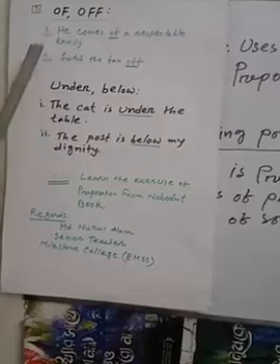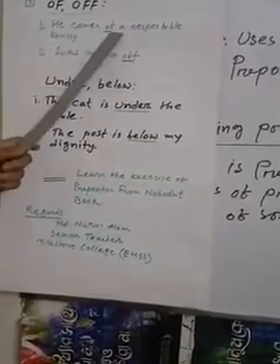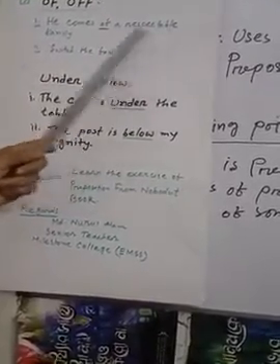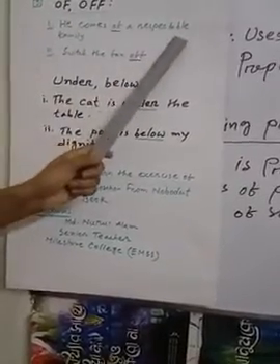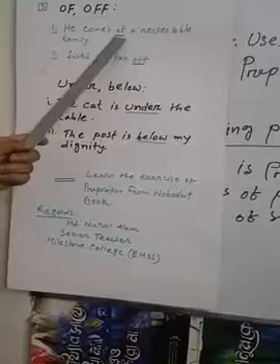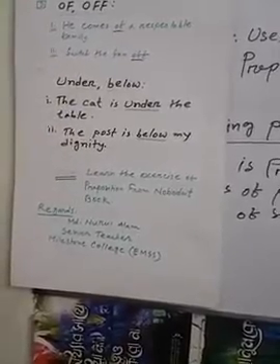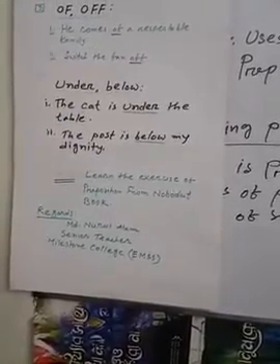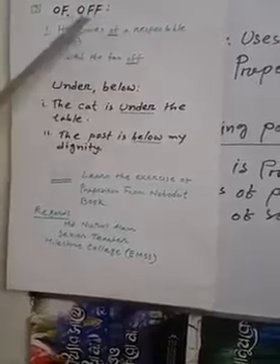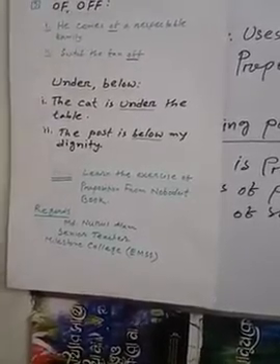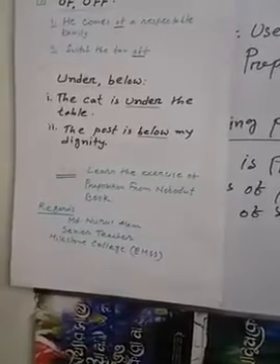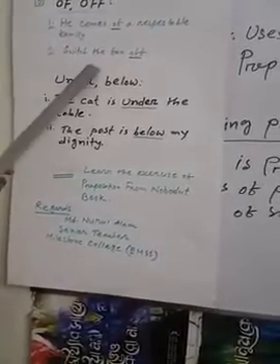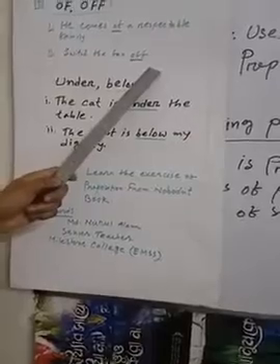We say, he comes of a respectable family. Here we use of. And to keep off something or to stop something, in this way we use off. See, switch the fan off.